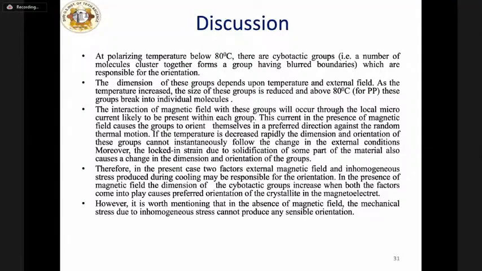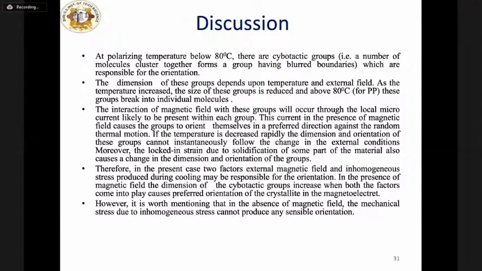As temperature increases, the size of these groups is reduced, and above 80 degrees Celsius, these groups break into individual groups. The interaction of the magnetic field with these groups will occur through local microcurrents likely to be present within each group. This current in the presence of a magnetic field will cause the groups to orient themselves in a preferred direction against random thermal motion.